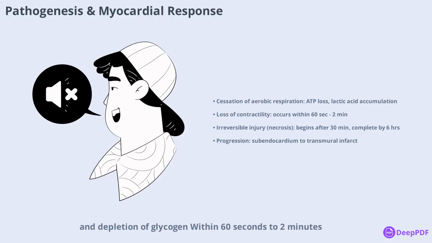Within 60 seconds to 2 minutes, the heart loses its ability to contract properly, which can cause heart failure even before tissue death occurs. If the lack of blood flow persists, irreversible injury and cell death begin after about 30 minutes, becoming complete by 6 hours. The damage typically starts in the subendocardium and can progress to involve the full thickness of the heart wall, especially if the blockage is severe and prolonged. These changes set the stage for the visible and microscopic alterations seen in heart tissue after an infarct.